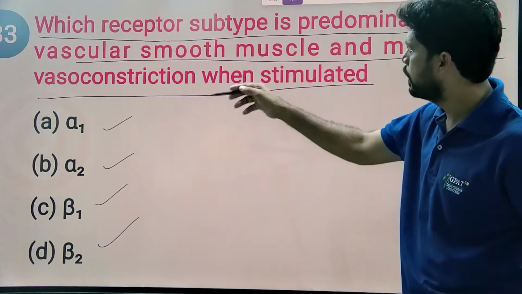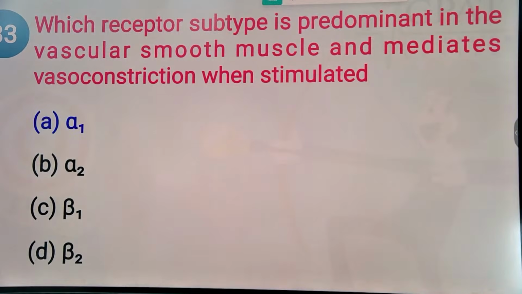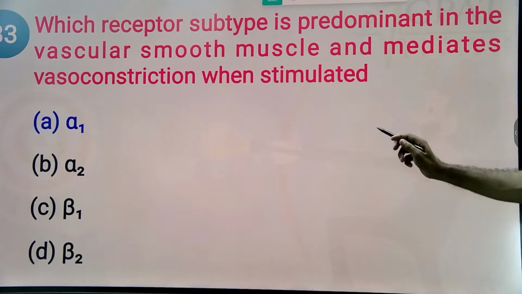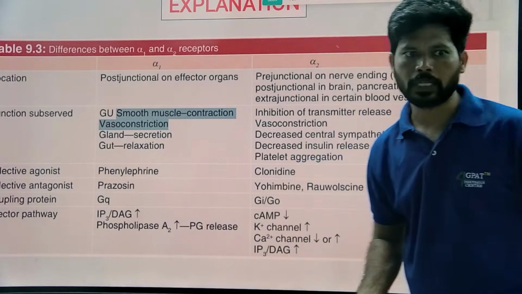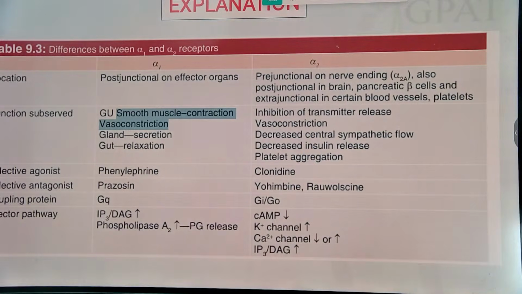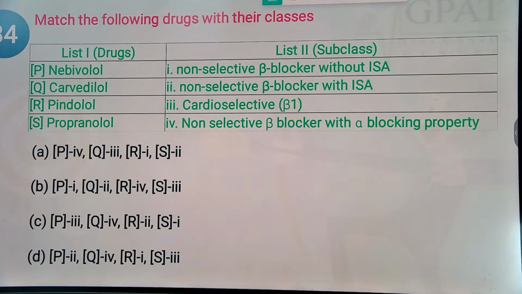So simple here, alpha 1 receptor is present on the blood vessel, and stimulation of alpha 1 receptor produces vasoconstriction, constriction of smooth muscle on the blood vessel, which increases blood pressure. Excess stimulation of alpha 1 receptor causes severe hypertension. That severe hypertension can be treated by selective alpha 1 blockers like prazosin.